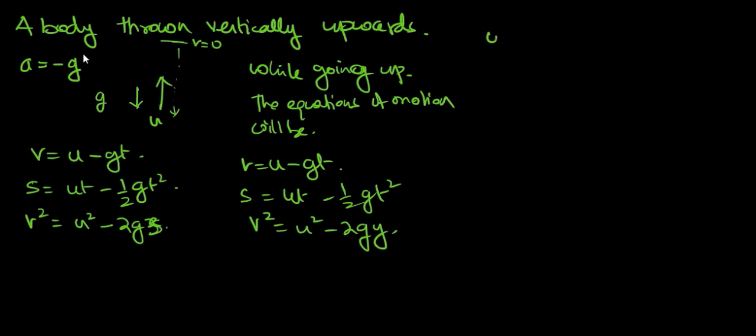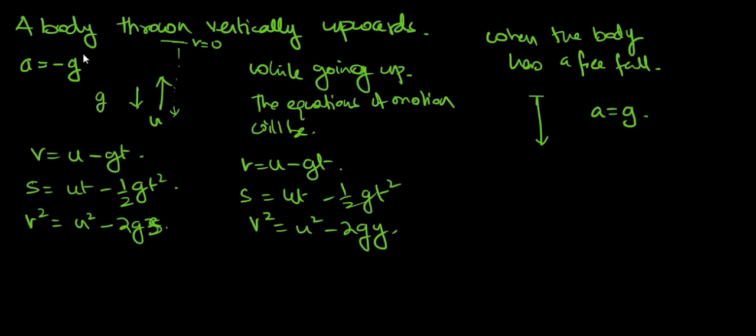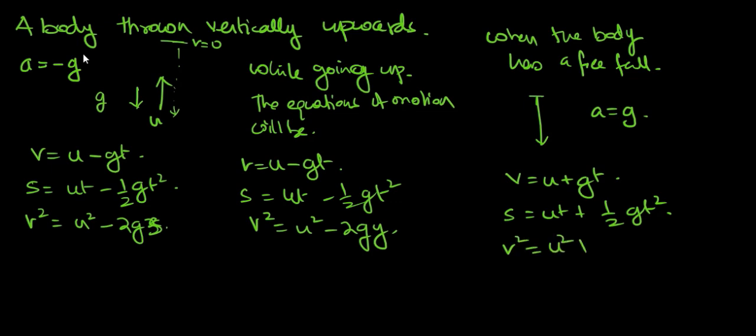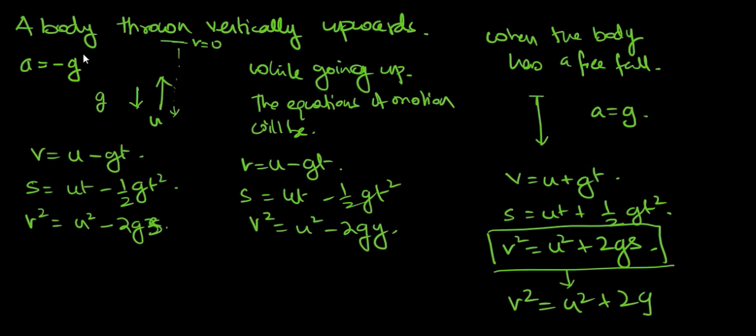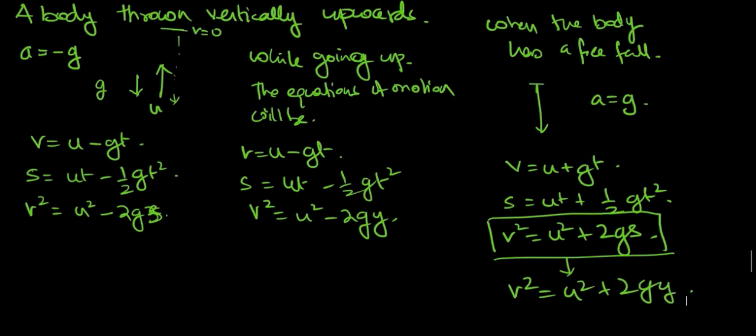Now when the body has a free fall, so basically it is falling freely, what will happen? The acceleration will get converted into g. So we will have the equations as v is equal to u plus gt, s is equal to ut plus half gt square, v square is equal to u square plus 2gs. Or we can also write this as v square is equal to u square plus 2gy. Okay, so these are the things that we have here.